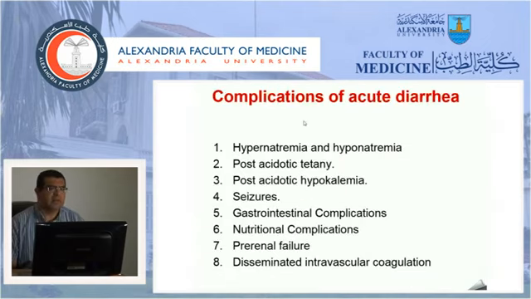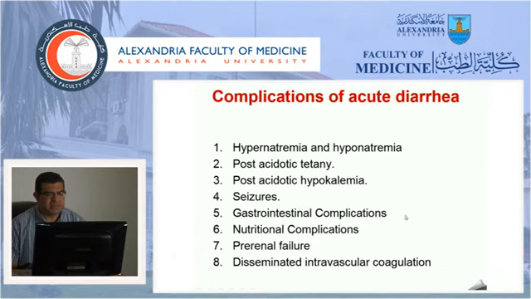Acute diarrhea, as we said, is a very important cause of morbidity because it can cause complications, especially with delayed diagnosis and wrong management. Hypernatremia and hyponatremia, both acidotic tetany, both acidotic hypokalemia, when you have a rapid correction of the associated acidosis, electrolyte disturbance may cause seizures.